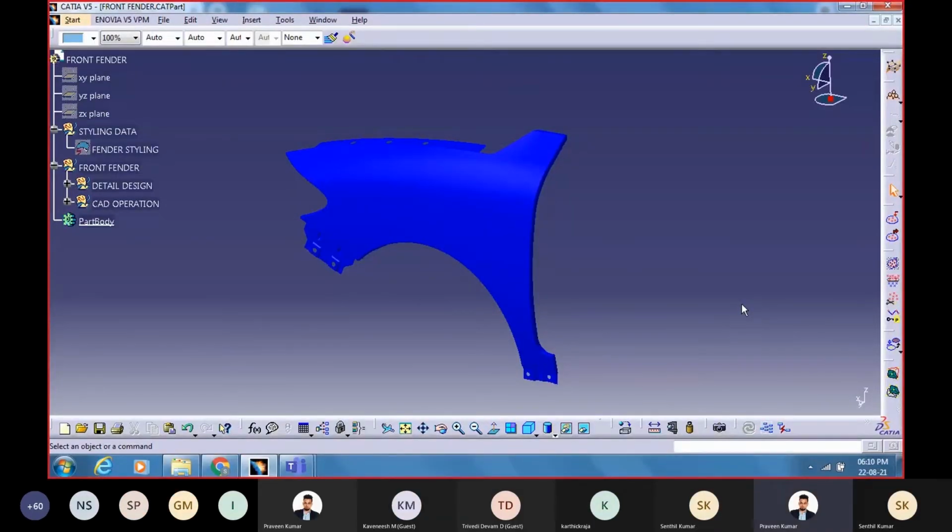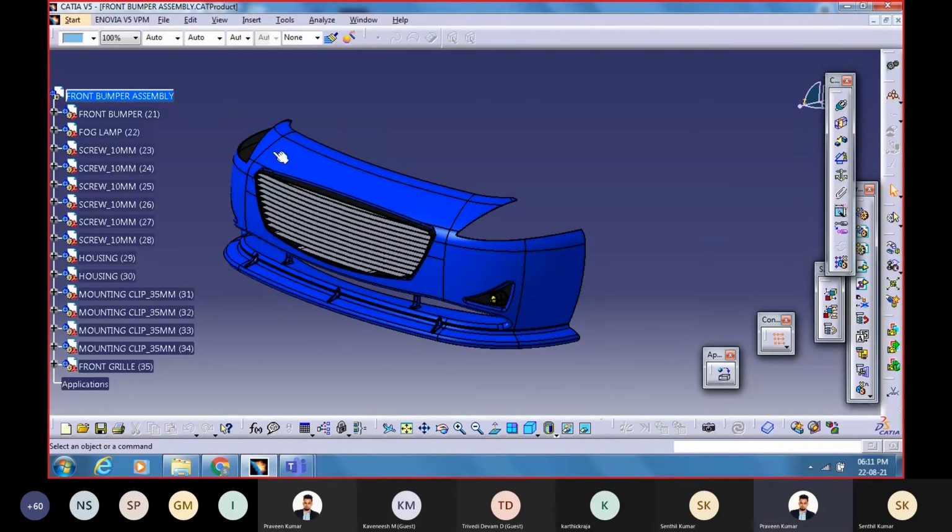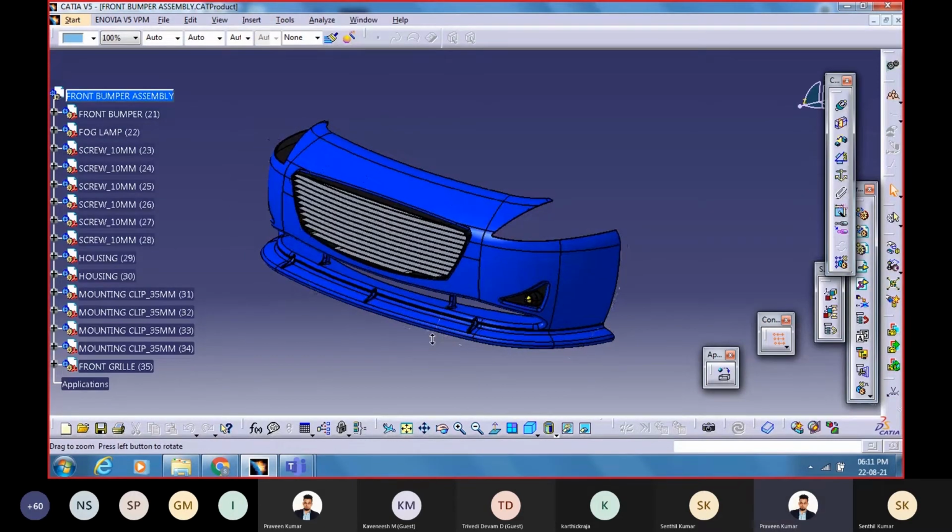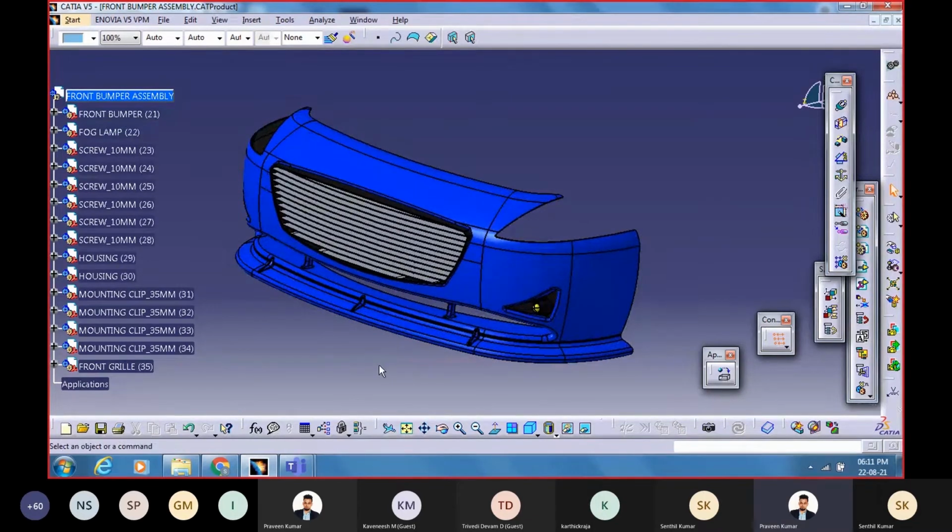Okay, so this is a car fender, what you see on the screen. Are you able to see the screen now, everyone? Okay, thank you. So this is a car fender. We have a front bumper model. This is a bumper model that we design in CATIA. Normally in the industry, we work on these kinds of models. We have CATIA open. This is a front bumper model which we created in CATIA.